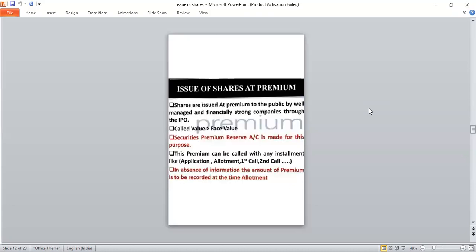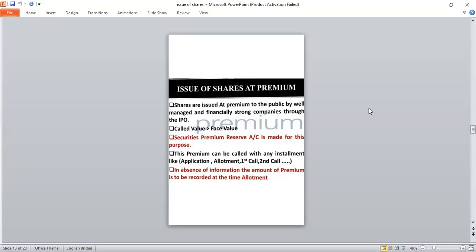Okay. The next one, issue of shares at premium. Listen, shares are issued at premium to the public by well-managed and financially strong companies through the IPO. Only if the financial position of the company is good, that is a strong company, can they issue the shares at premium. Okay, only for initial public offering. Yes. The next one, the issue value is greater than the face value. For example, the face value of the share is 10, but the issued value is 12, which means ₹2 is a premium.